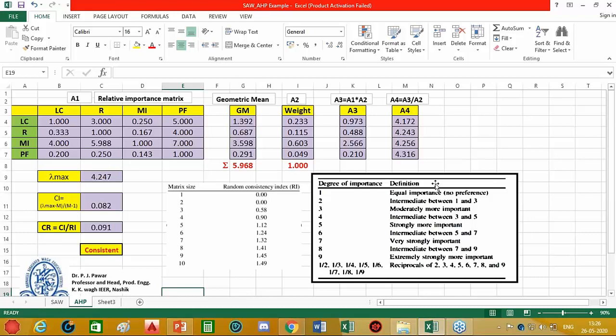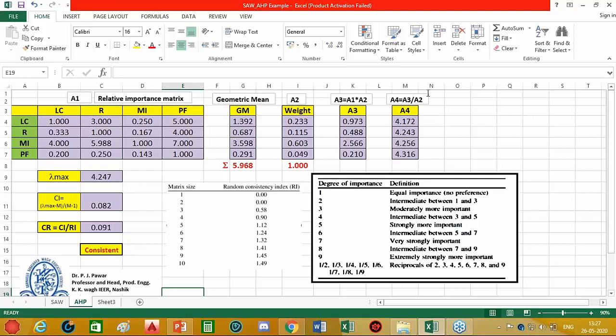So the first method which we are going to discuss is the analytic hierarchy process. Of course, an introduction to this process has already been given by Dr. Nandurkar in his first session. This method was developed by Saaty, and although it will not provide you the weights automatically, it will certainly help you check whether the weights assigned by you are correct or not.